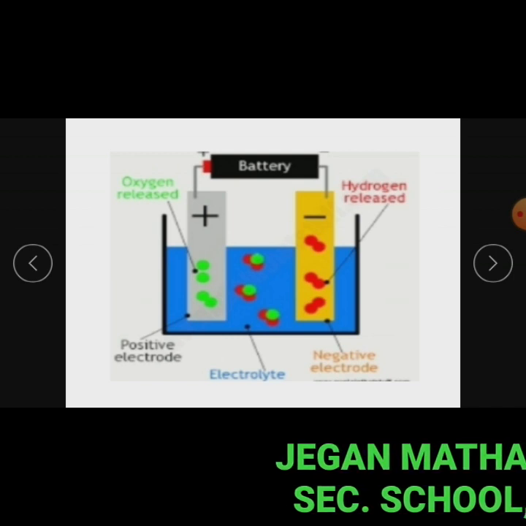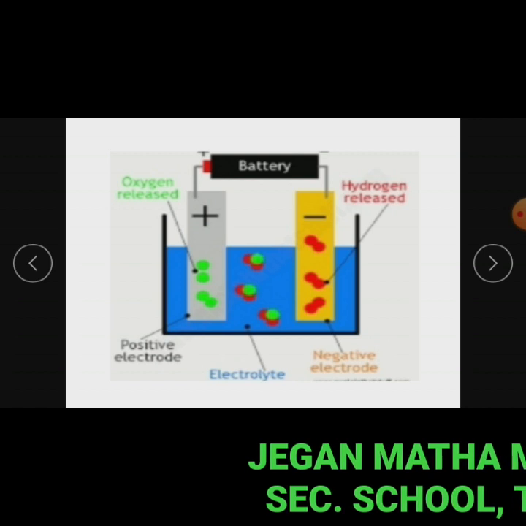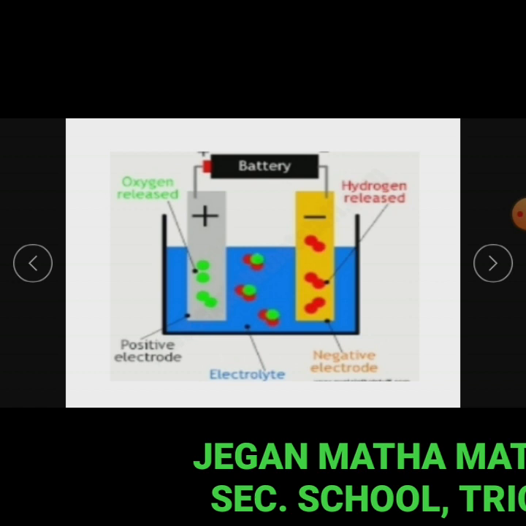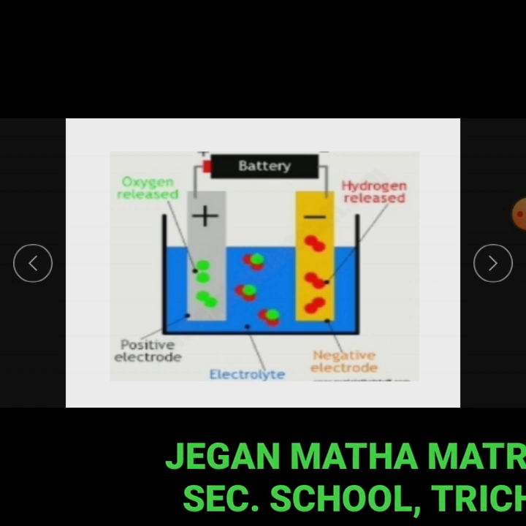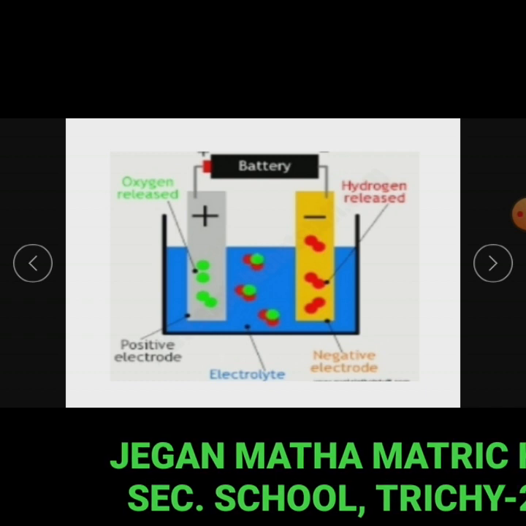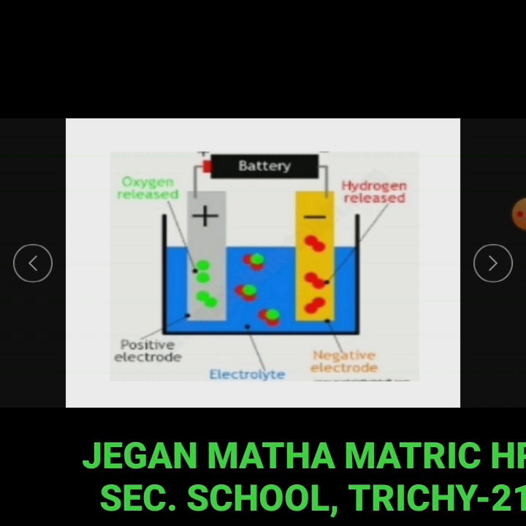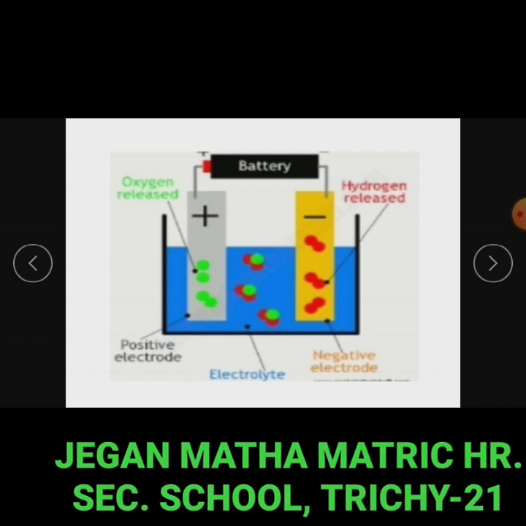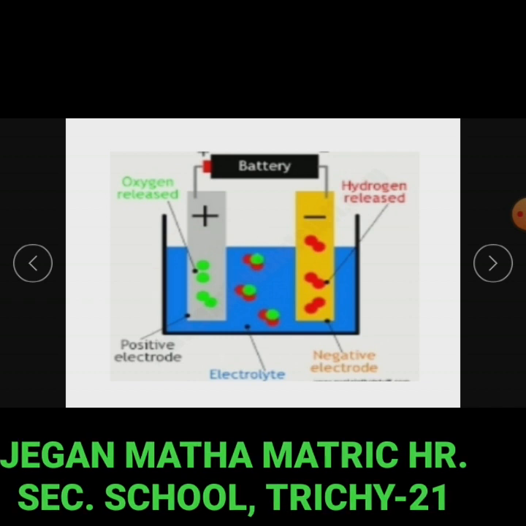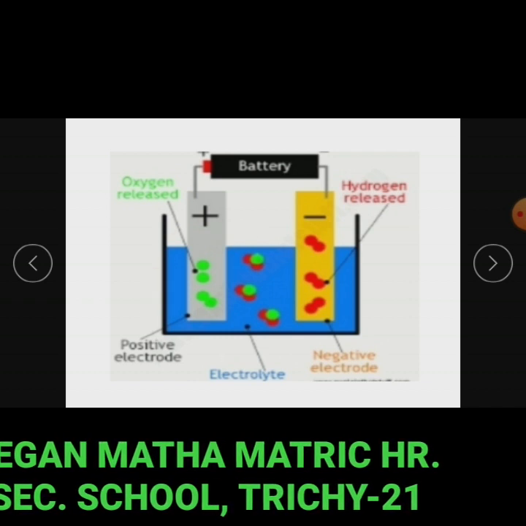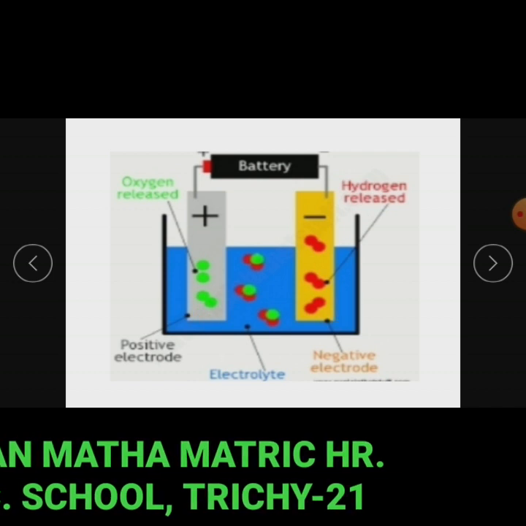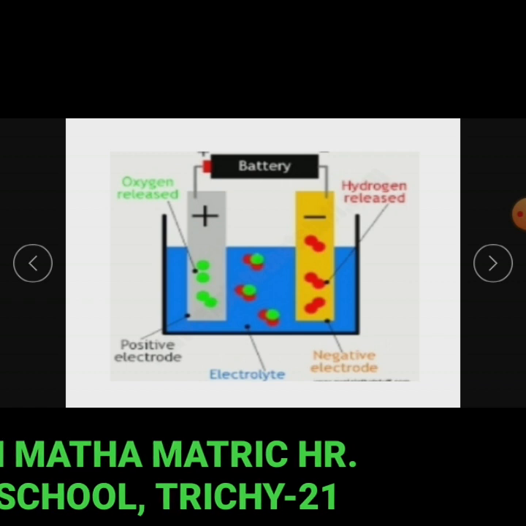Water is a chemical compound that remains as water when undisturbed. But if a few drops of an acid are added to water and it is subjected to electrolysis by passing electric current, it decomposes into hydrogen and oxygen. So we can understand that electric current is also a condition for affecting a chemical change.